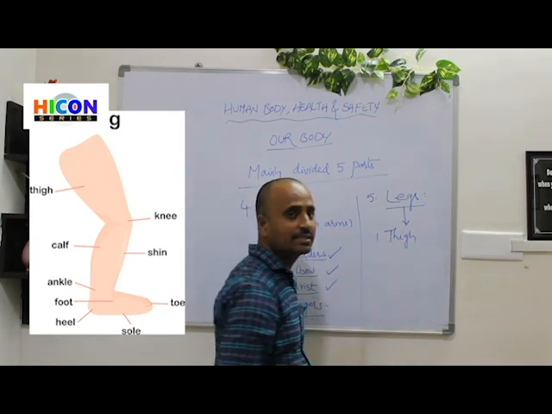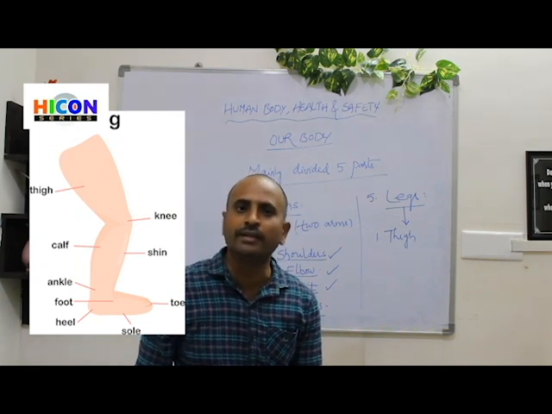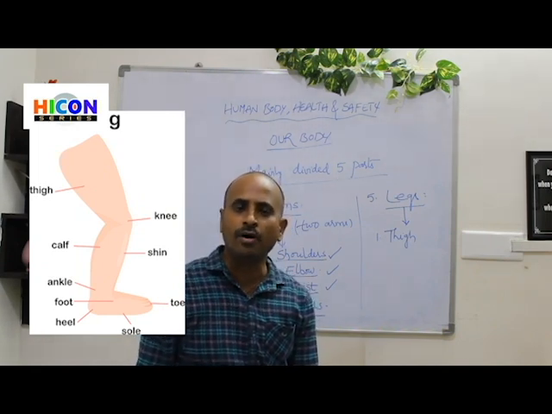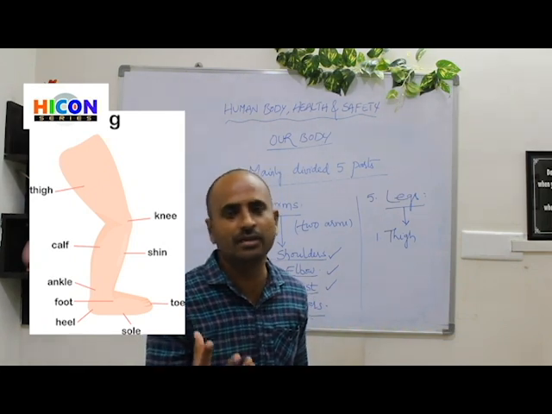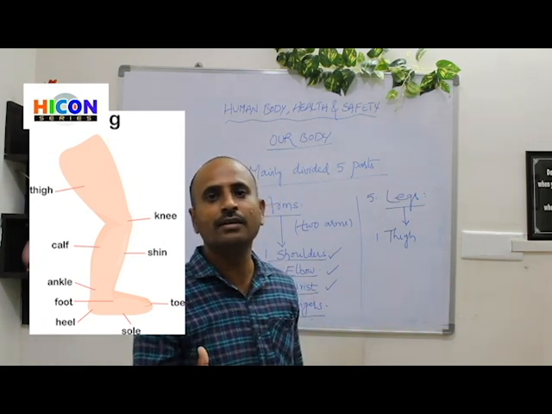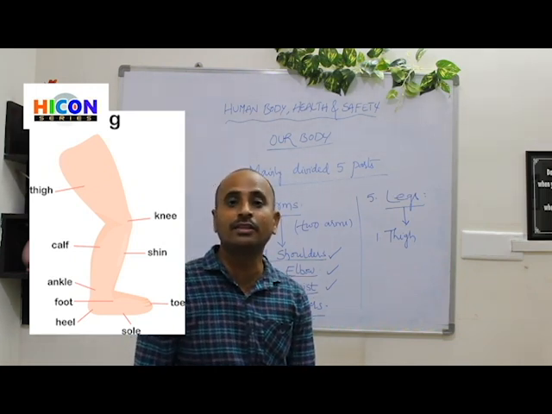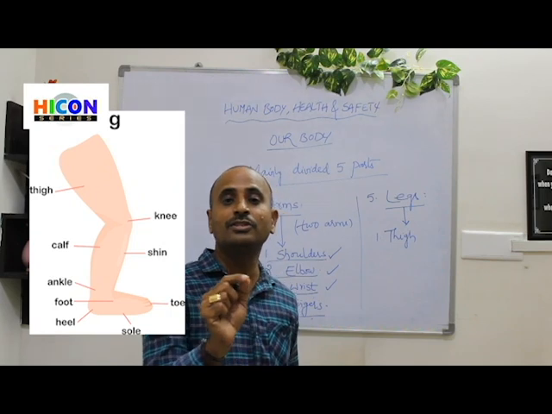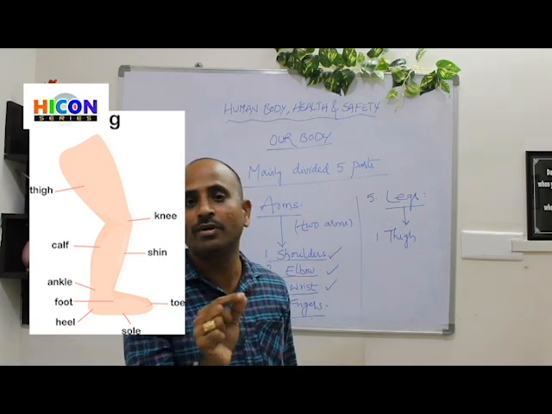Thigh. So what is thigh? Where is it located? Yes, the starting point, that means the part which is attached to the trunk. The part of the leg which is attached to the trunk is called thigh. So look at the picture, where the thigh is located. Observe carefully where the thigh is marked.